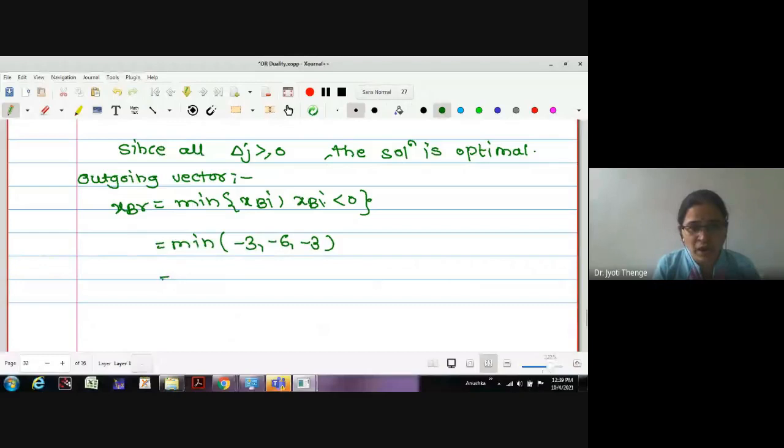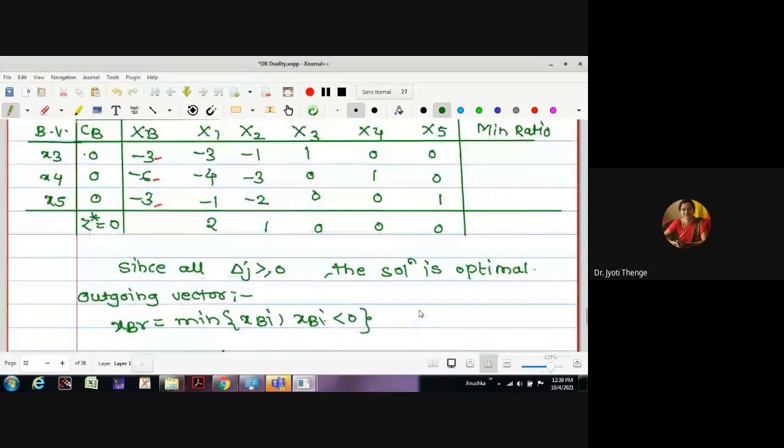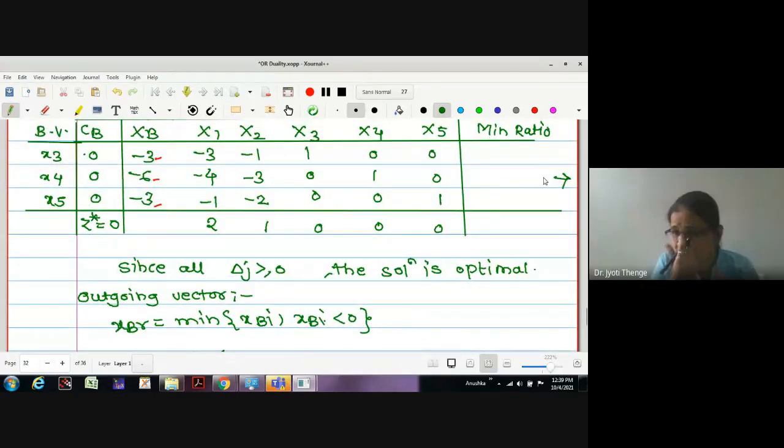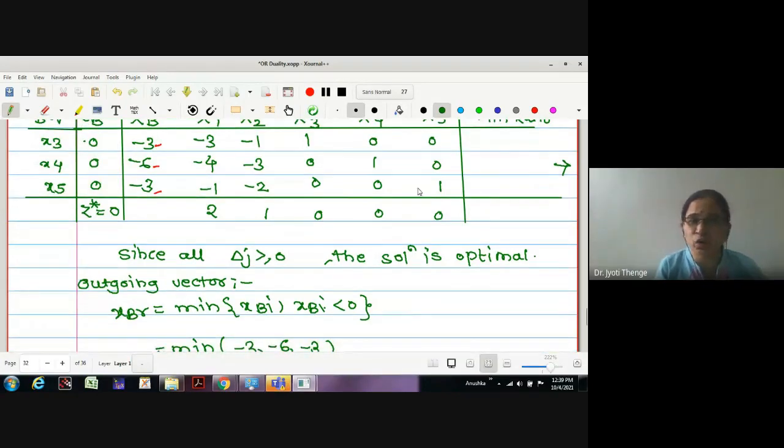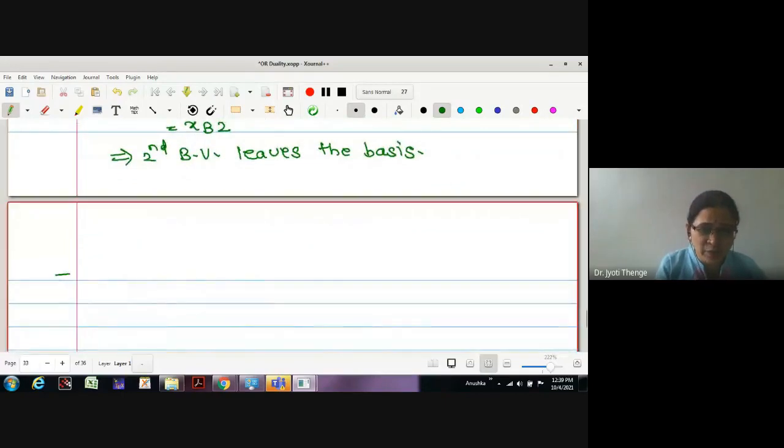This minus 6 corresponds to xb2, which means the second basic variable leaves the basis. Which is the second basic variable? Here it is x4. Therefore, this is going to leave the basis. Therefore, the second row will be our hero. Now we will go for finding the incoming vector.